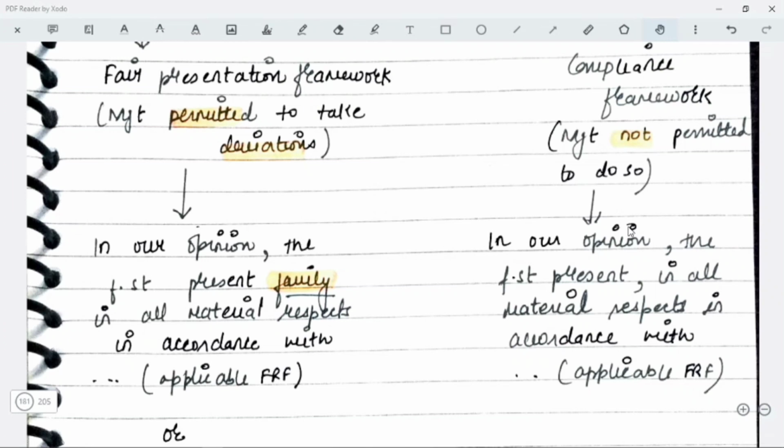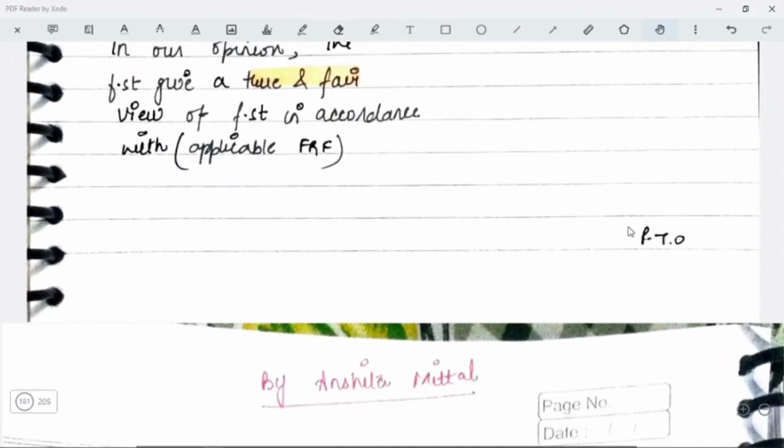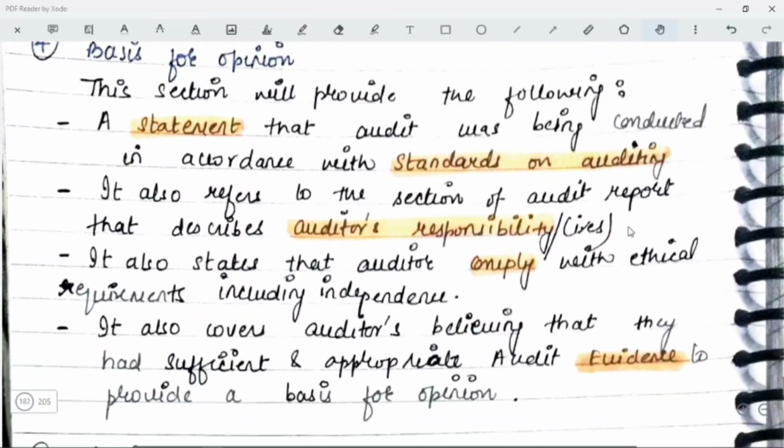Now, what next element will be the basis for opinion. First of all, we talked about title, then addressee, then opinion section. Now we have basis for opinion. So in this section, you will provide a statement that the audit was conducted in accordance with the standards on auditing. Then you are also going to refer to the section of the audit report that describes the auditor's responsibilities, which we are going to study at a later stage.